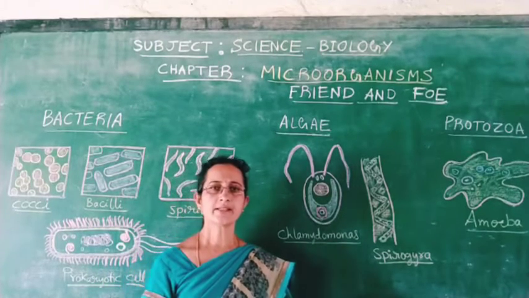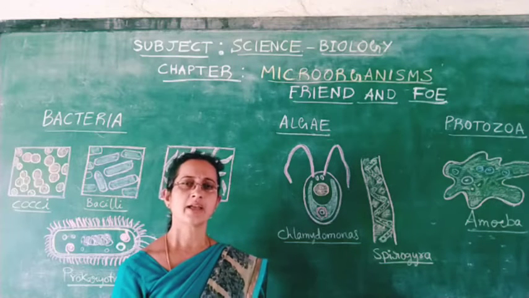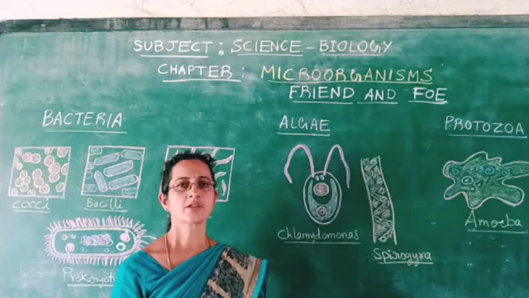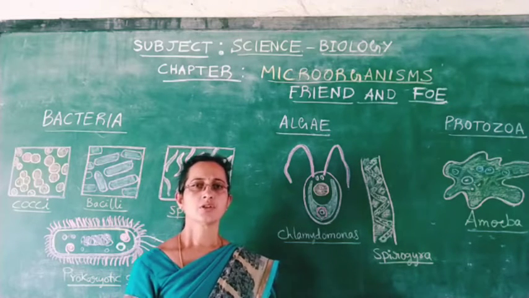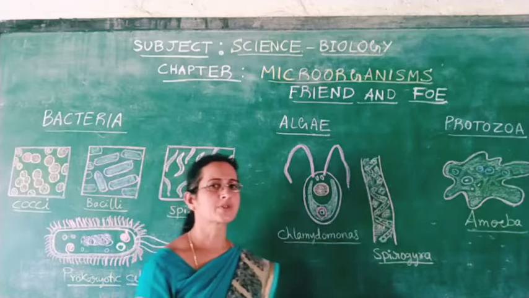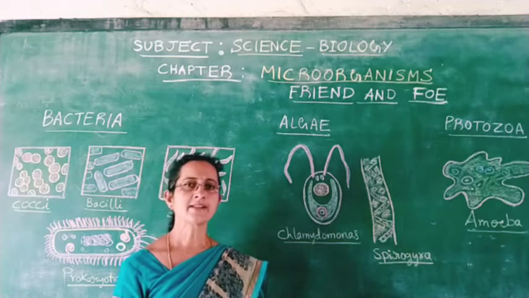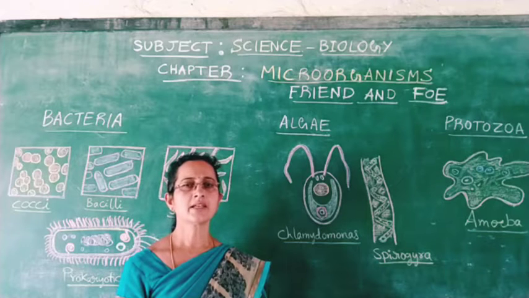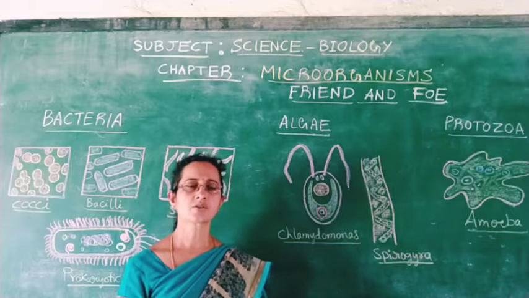Dear children, let us learn another important and interesting chapter in your 8th standard biology syllabus. So that is microorganisms, friend and foe. You know what are microorganisms? See, microorganisms are the organisms like plants and animals, but they are not seen to the naked eye. They can be seen only through the microscope.